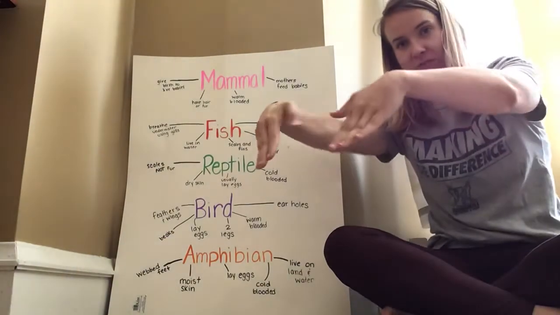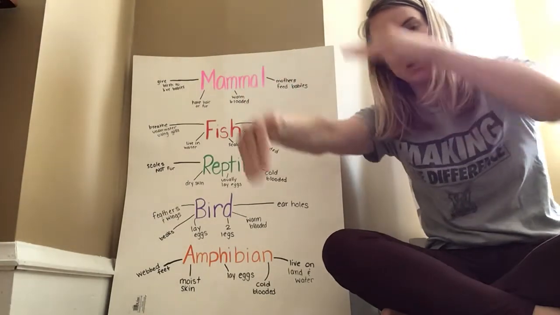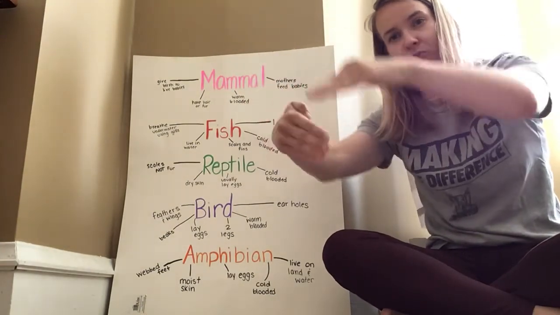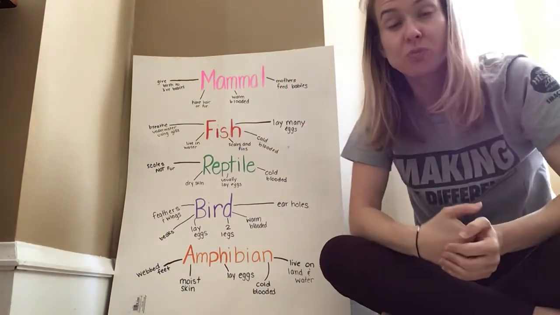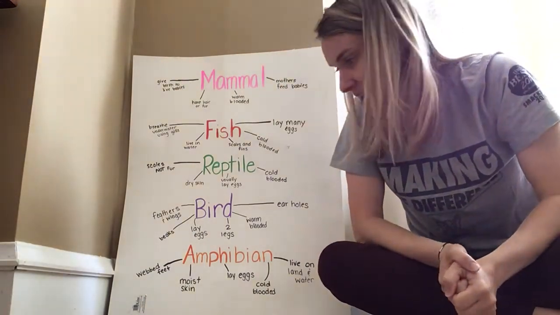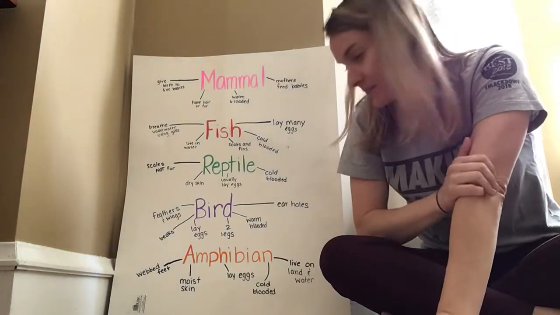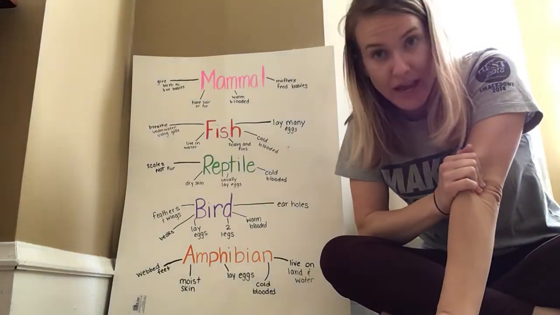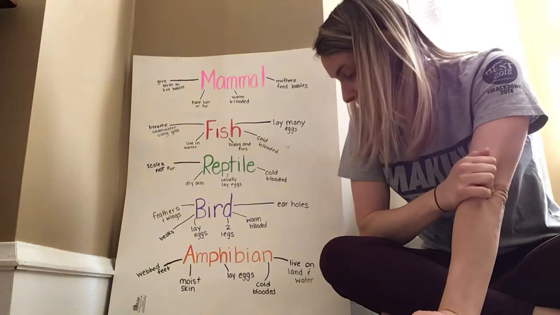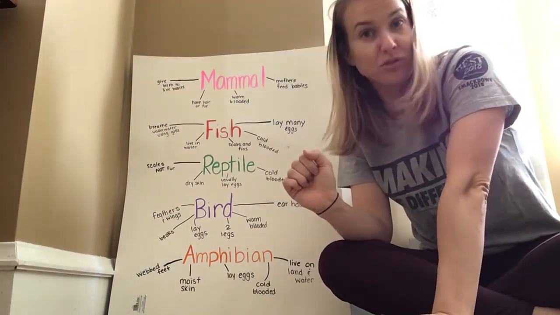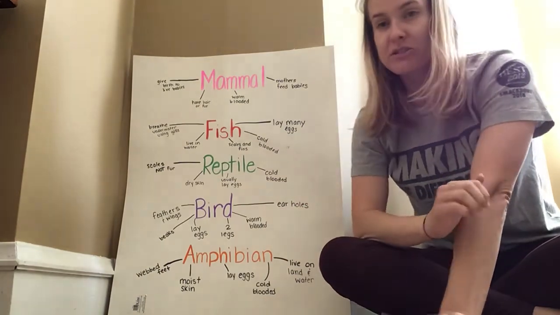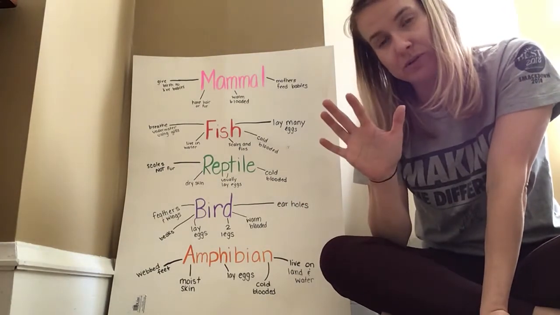Just like Mr. Dave and Miss Dee Dee teach us in the summer, we cup our hands together, okay, to scoop the water. So amphibians have little flaps in here so that they're able to scoop the water when they're swimming, okay? Amphibians have moist or wet skin. They also lay eggs. They are cold-blooded, and they live on land and in the water, which is really cool, okay? So those are our 5 different groups.